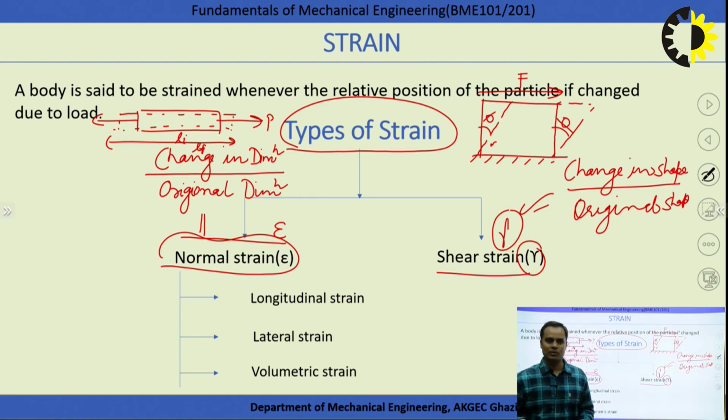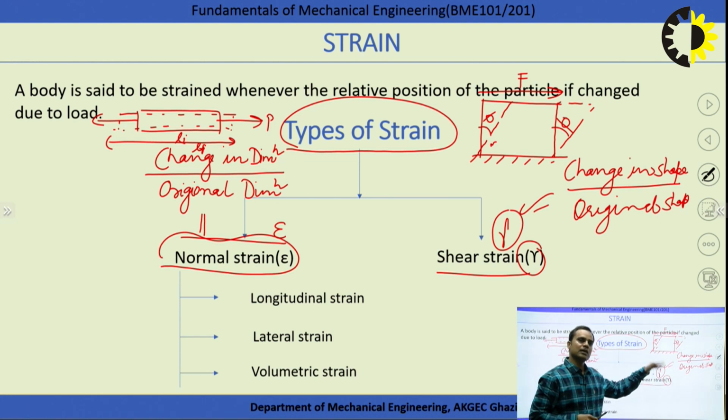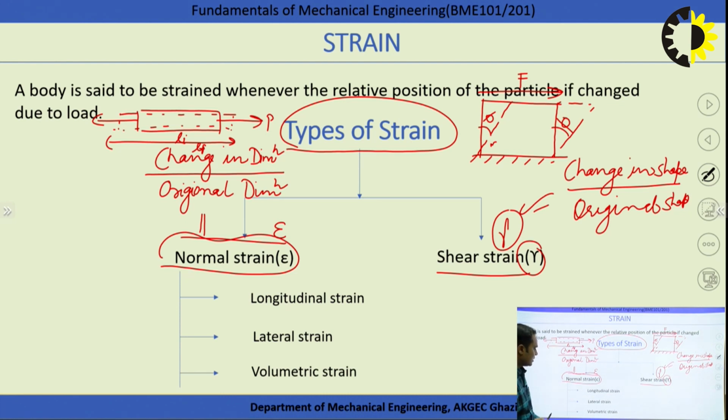If the load is normal, the strain produces normal strain. If the load is tangential, the strain produces shear strain. Normal strain is change in dimension. Shear strain is angular deformation, change in shape. That's why the shear strain is more dangerous, because the shape of the body is going to be changed, right? Further, we can define normal strain into three different parts: longitudinal strain, lateral strain and volumetric strain.